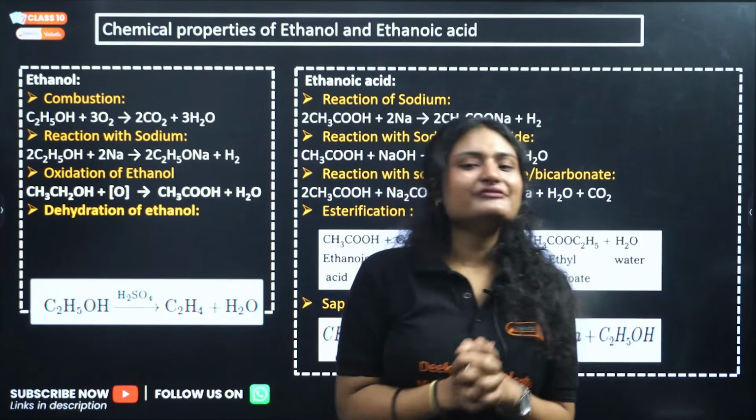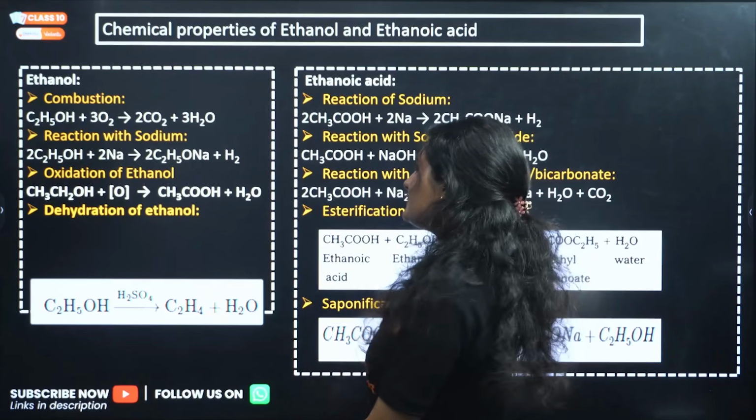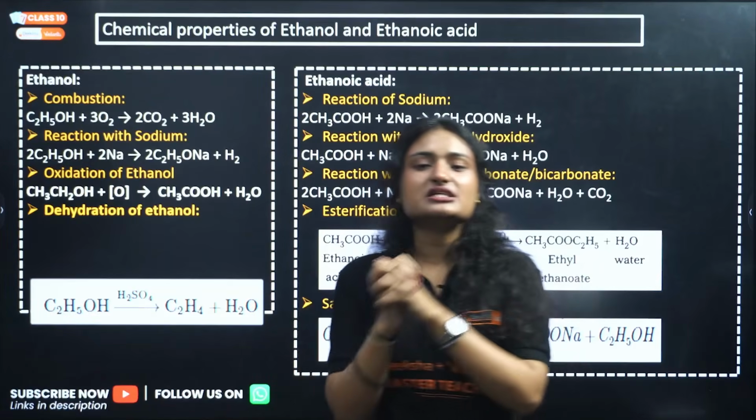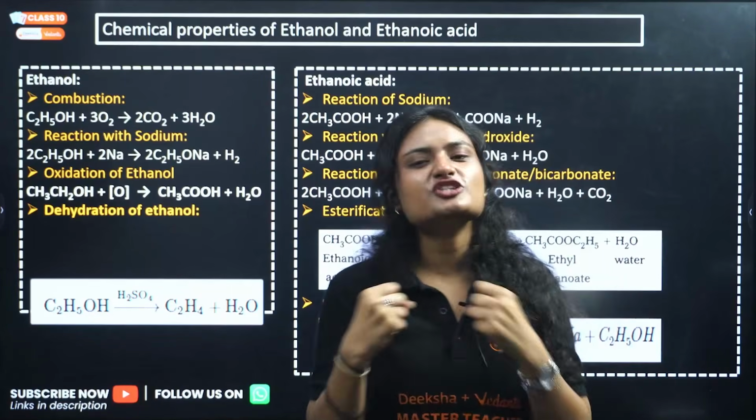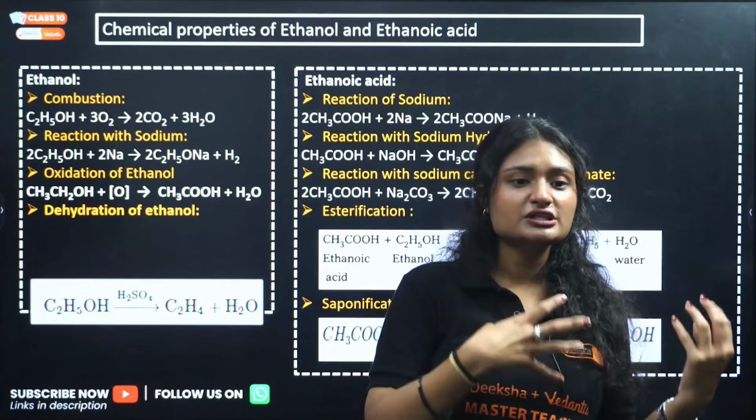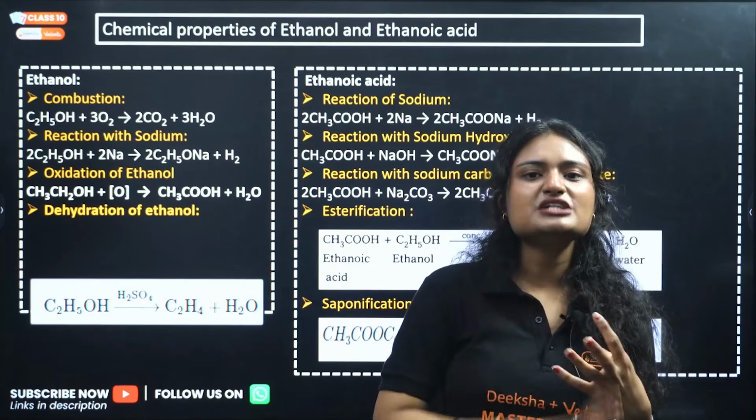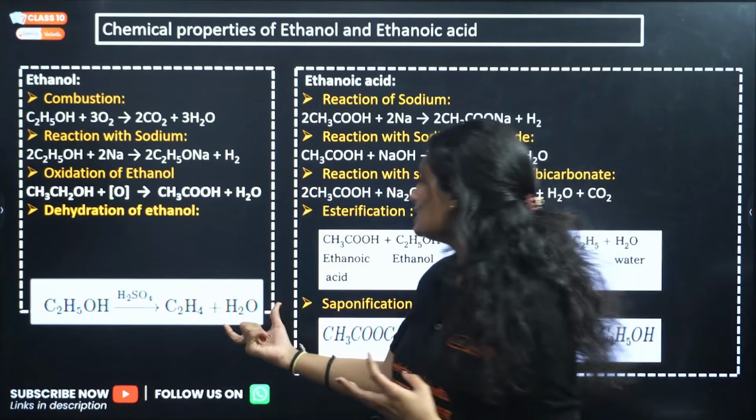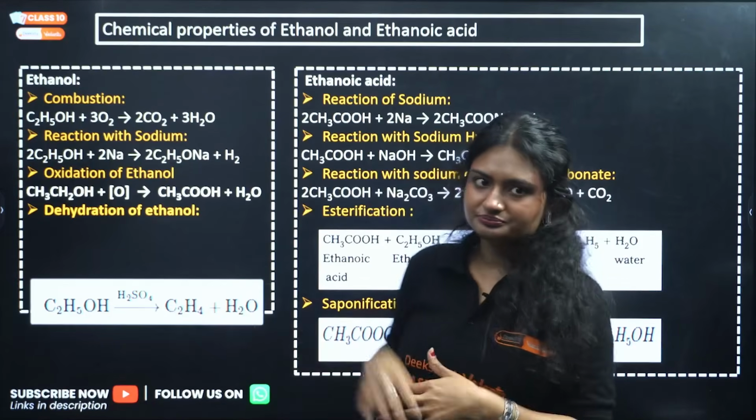Oxidation of ethanol will give ethanoic acid, and then dehydration of ethanol. When you dehydrate ethanol, that is, you add hot concentrated sulfuric acid at around 443 Kelvin, ethanol gets converted into ethene. Dehydration means removal of a water molecule happens and we get ethene.